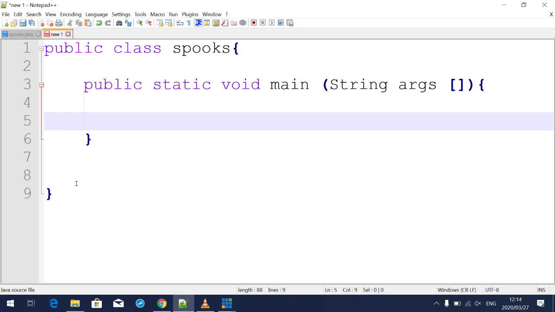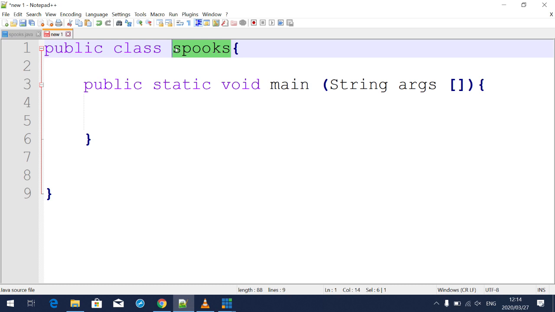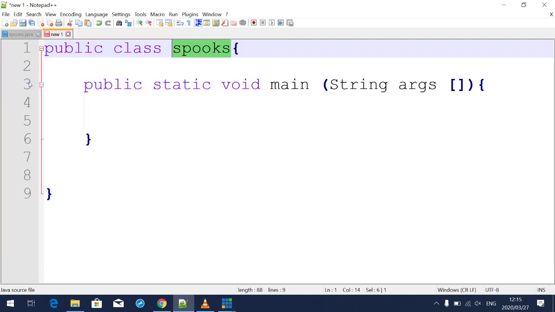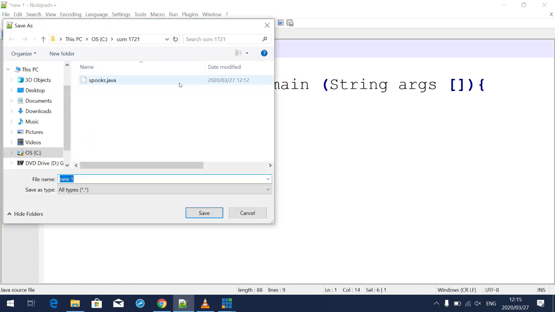Guys, the first thing that you need to understand, I said this over and over again: make sure that your file save name is the same as your class name. Most of you, when you send me your errors, I realize that you are failing here. My class name here is spokes. So when I'm going to save, I'm gonna say save as. Can you see right now? I'm saving on the folder COM1721, which I created on my C drive right there.